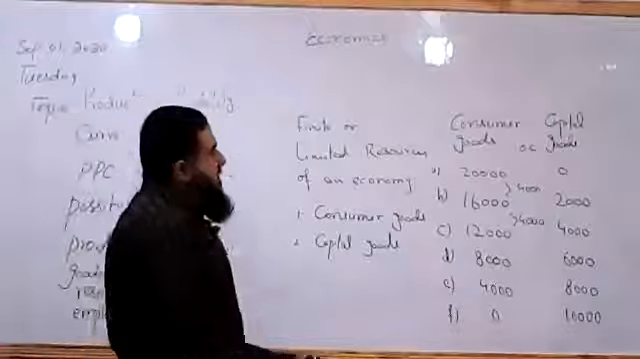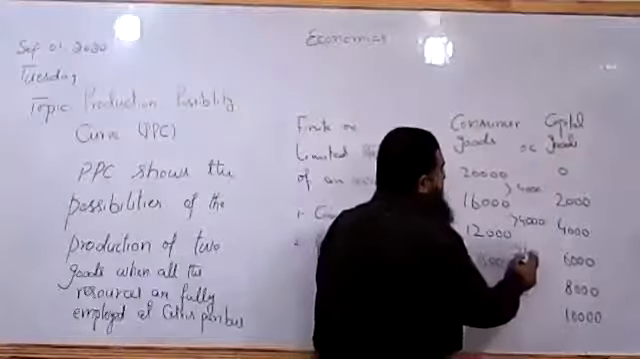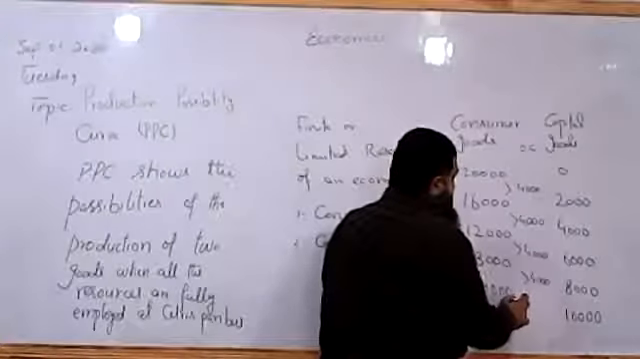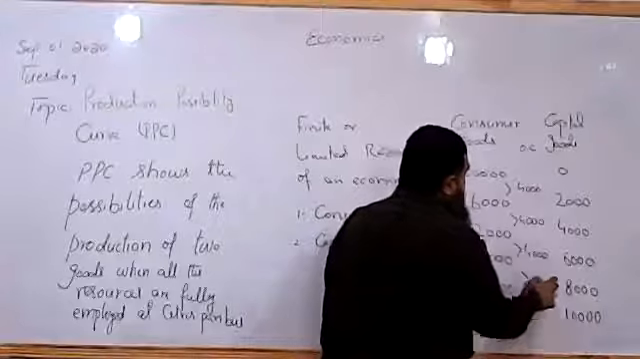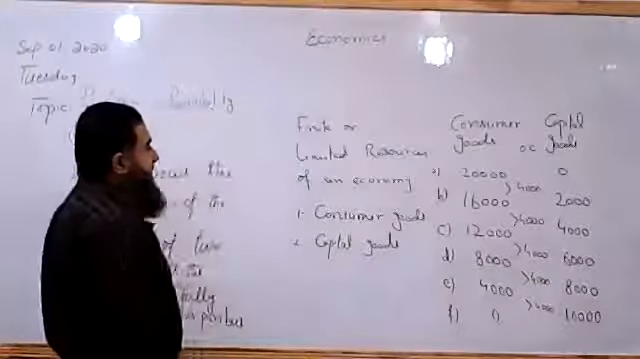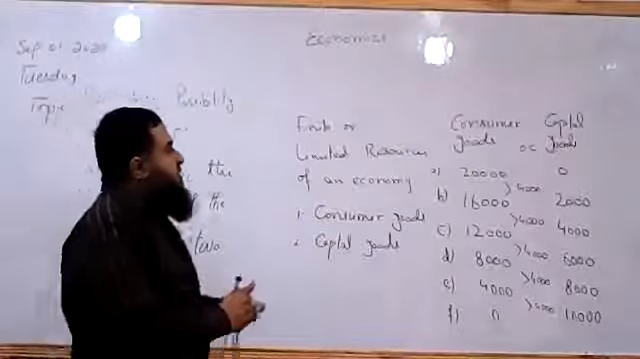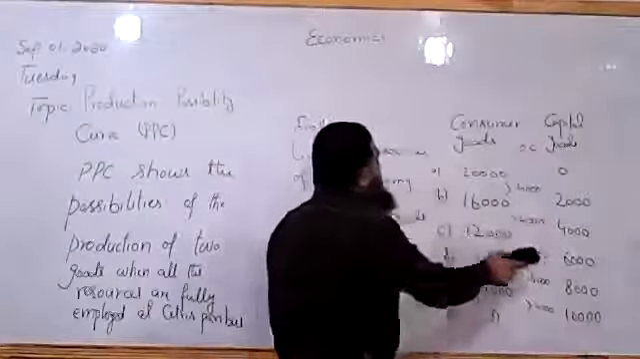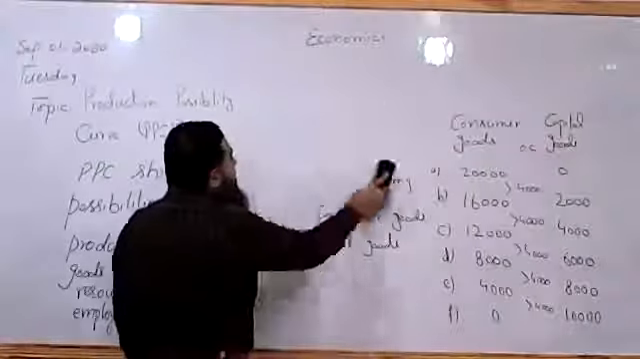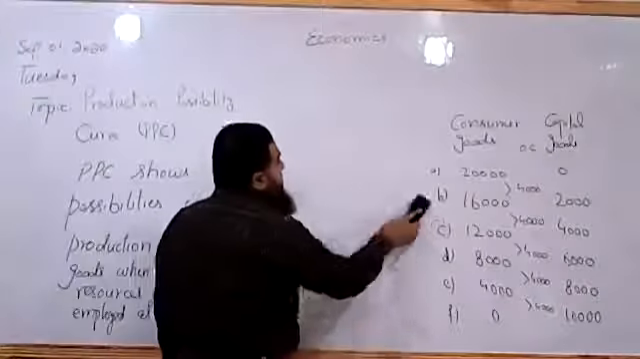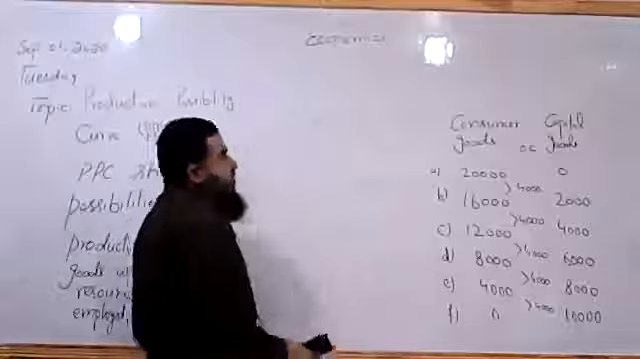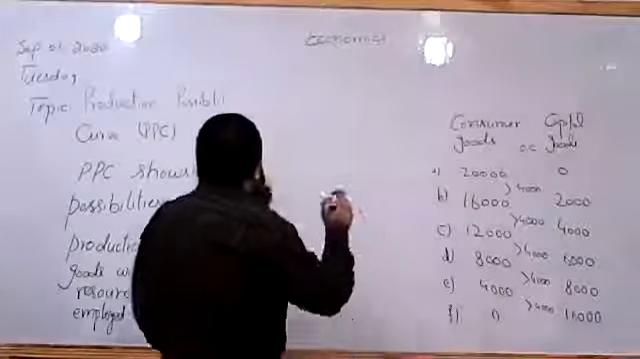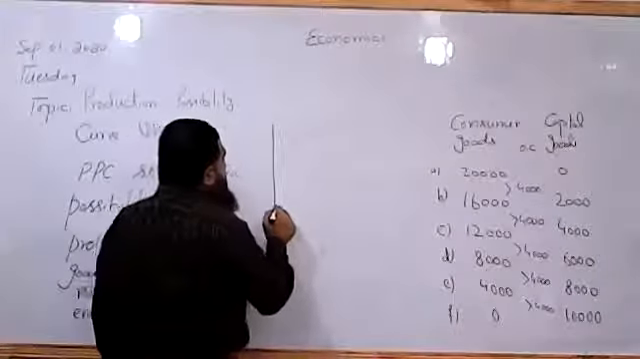In between them, we see every time the economy has to give up 4,000 of consumer goods to produce what? An extra 2,000 of capital goods. So it is having a constant opportunity cost. What do we mean? Every time the economy has to give up 4,000 of consumer goods, or 2 of consumer goods are given up to produce 1 extra unit of capital goods. So here it is called a constant opportunity cost curve.